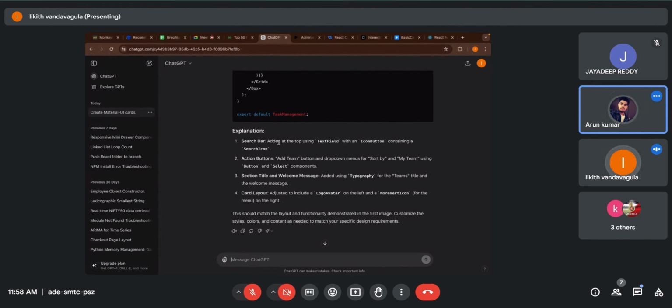Okay. And if ChatGPT forgot something, then instruct it like you forgot this point, you forgot this line, you forgot this component. So in the end, it will train itself to generate a better output. Okay. So any doubt so far?